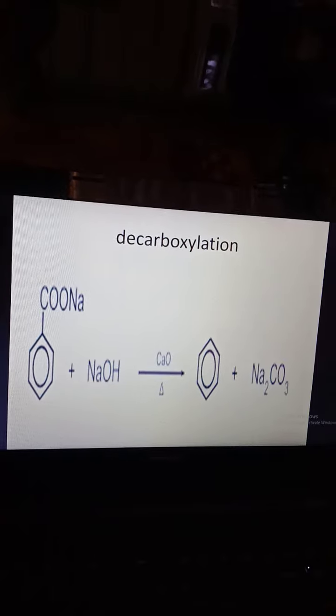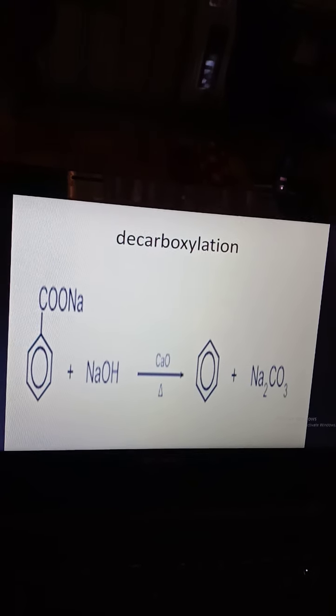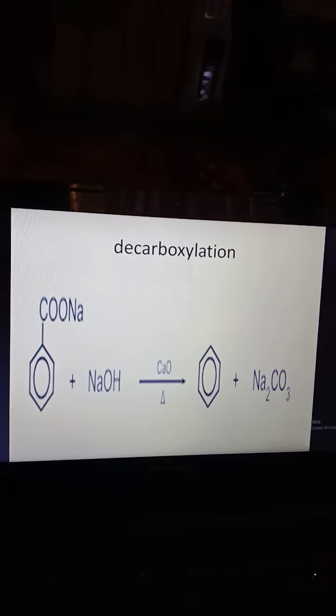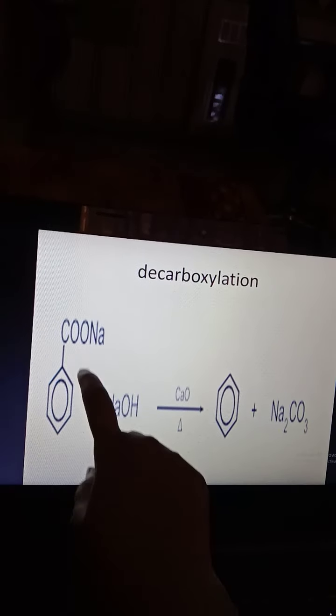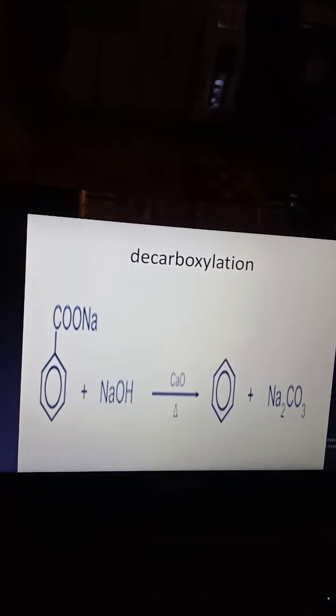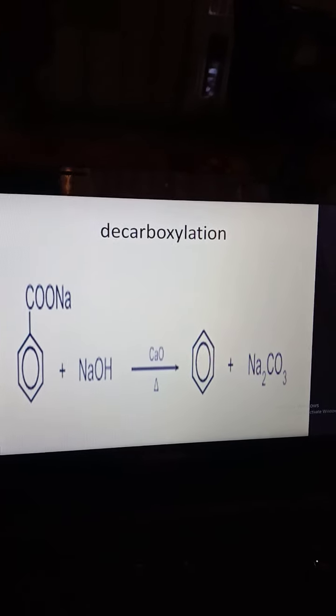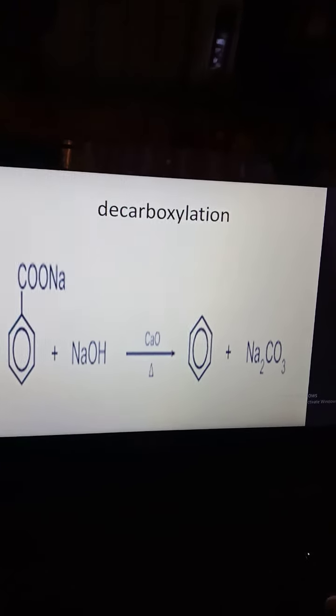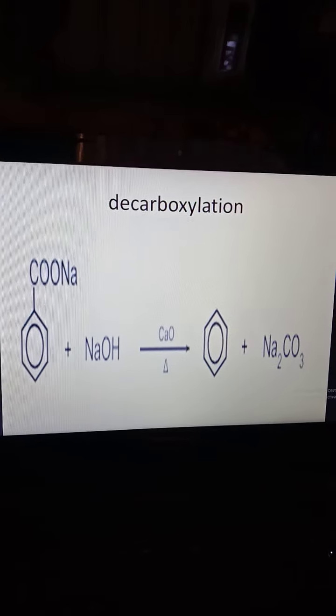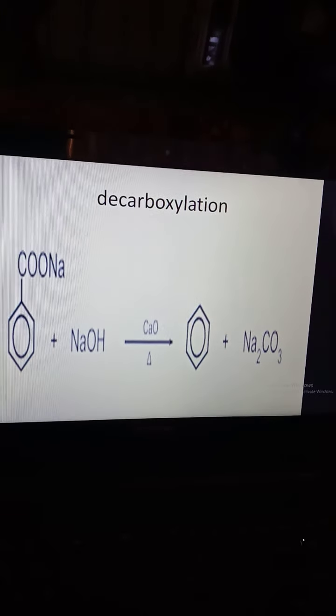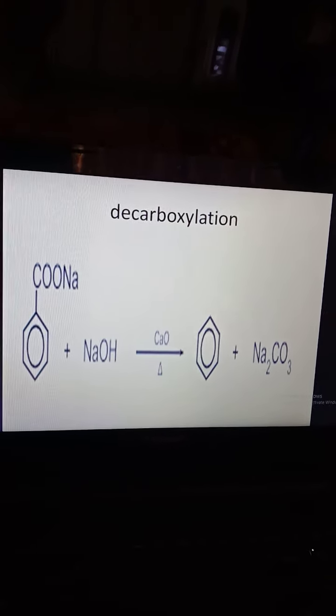Decarboxylation means the CO2 group is removed. De means remove. This is a sodium carboxylate, plus in presence of base, in presence of soda lime, it reacts and gives benzene. Sodium carbonate is removed.